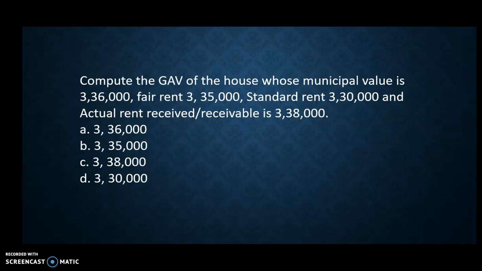Then annual rent: there is no unrealized rent, so whatever the actual rent is, consider it as annual rent. Find out the higher value between RER, reasonable expected rent, and annual rent. That will be your answer. So 3,38,000 is there, less loss due to vacancy. In this question they are not mentioning loss due to vacancy. So 3,38,000 will be your gross annual value. So the correct option is C.